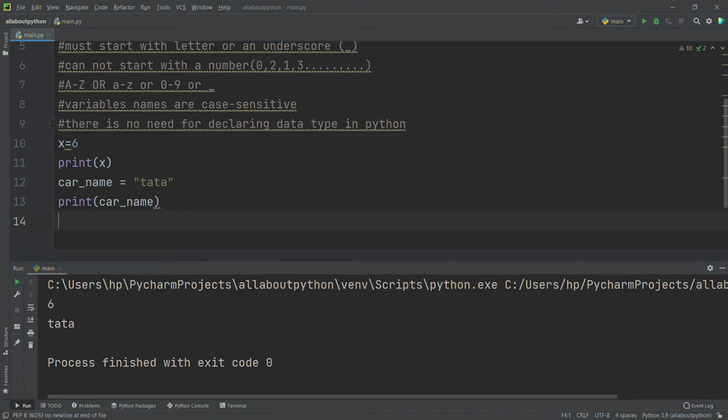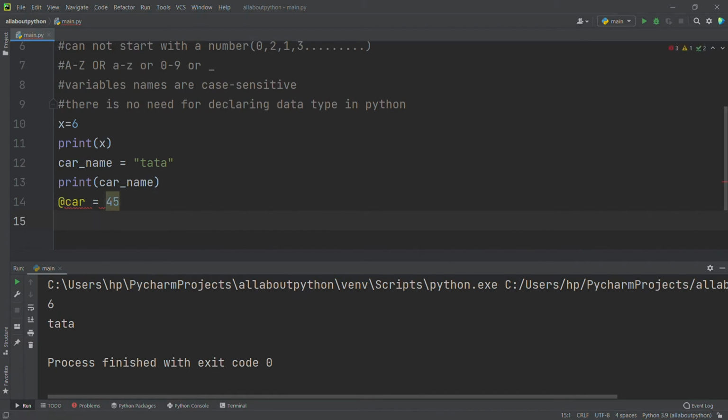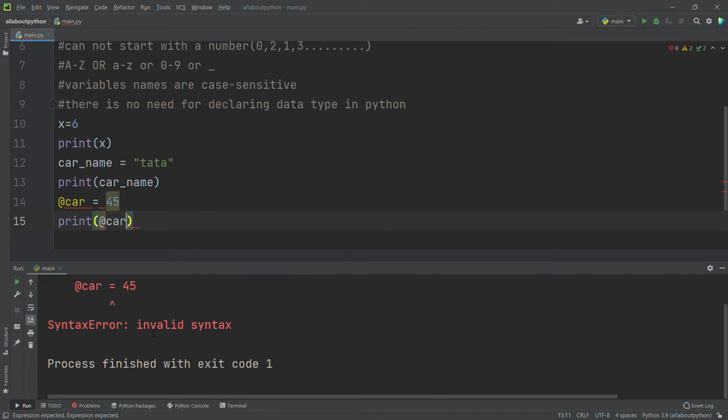Now I will try to give a variable name by using a special character, at the rate of car, and I will try to assign a value, an integer. So 45, let me say 45. Now I will try to print at the rate of car. Okay, now I will run this. See, it's showing invalid syntax.